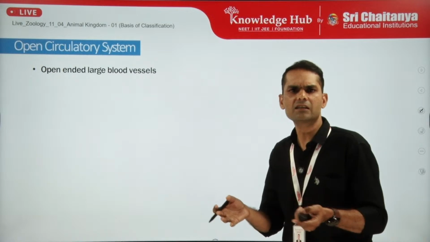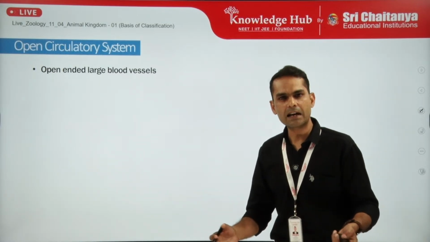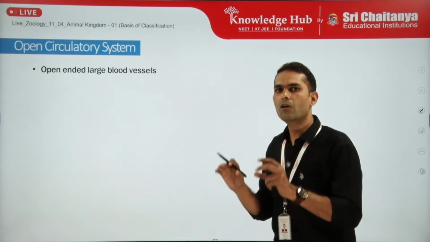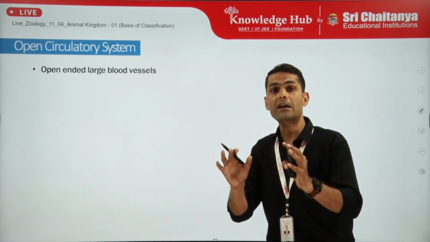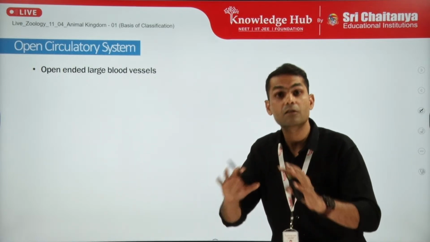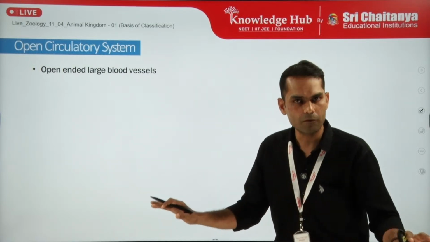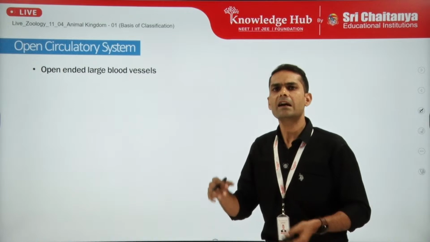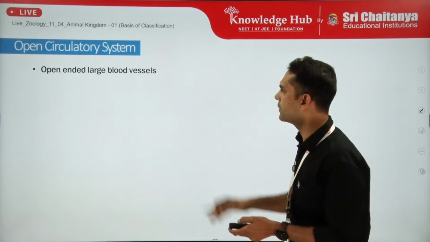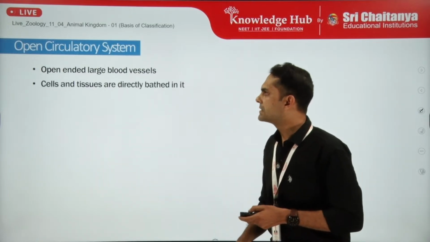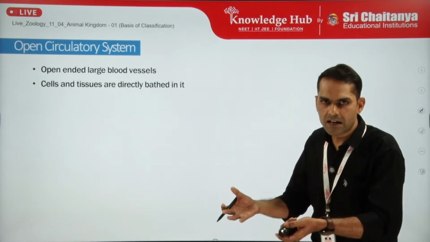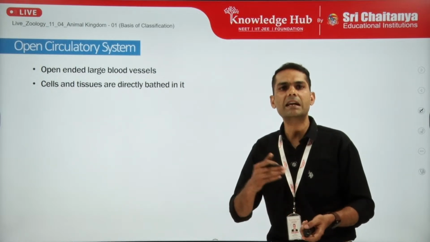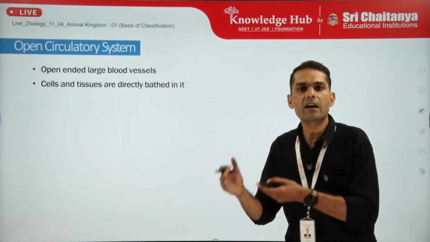That means blood vessels will be there, but you can call them rudimentary developed or very open, large blood vessels developed. So we do not have a very proper network of blood vessels. A proper closed network will not be present, but rudimentary developed and open large blood vessels will be there. So cells and tissues are directly bathed in it. That means all the organs, all the tissue will be in complete contact with the circulatory fluid.